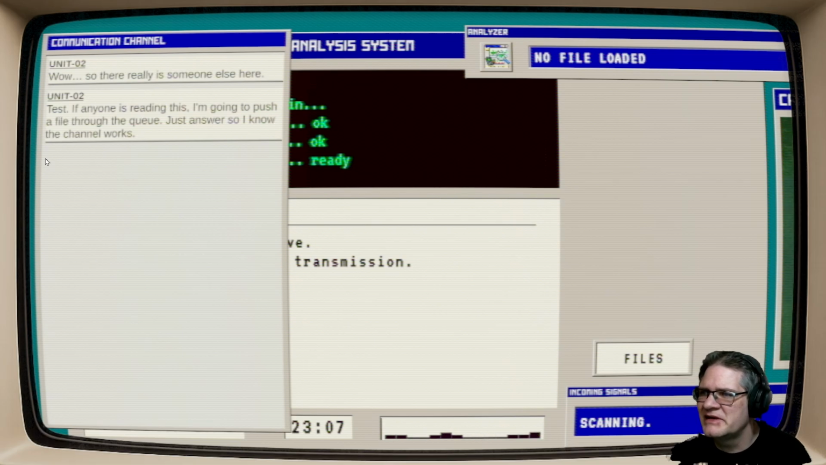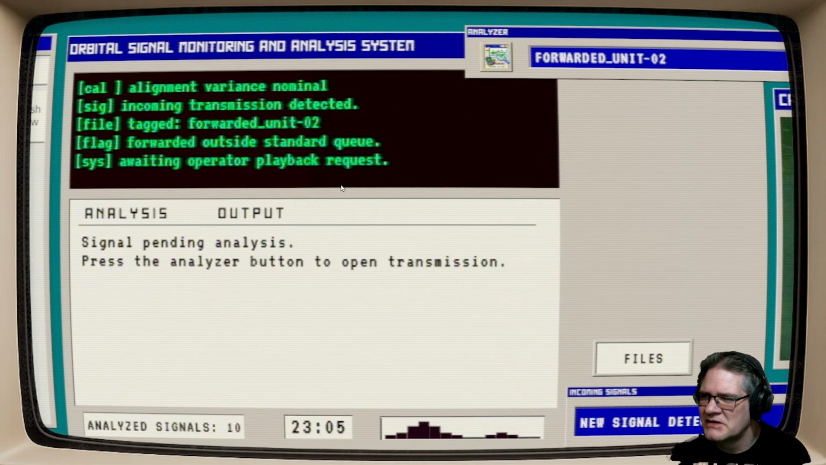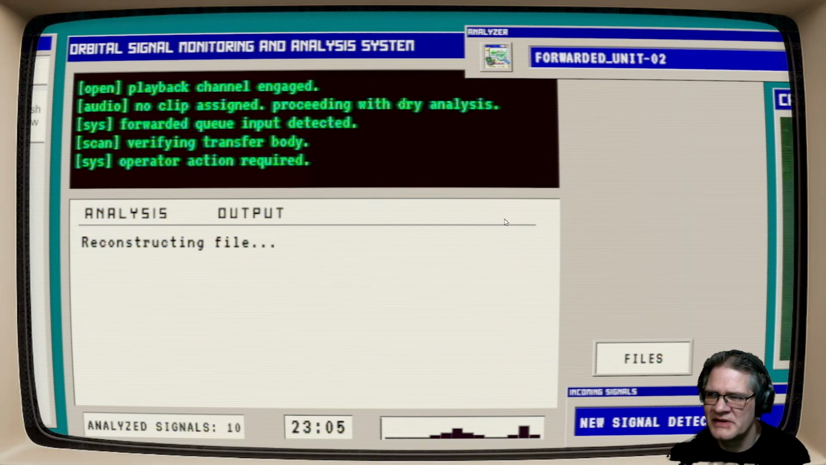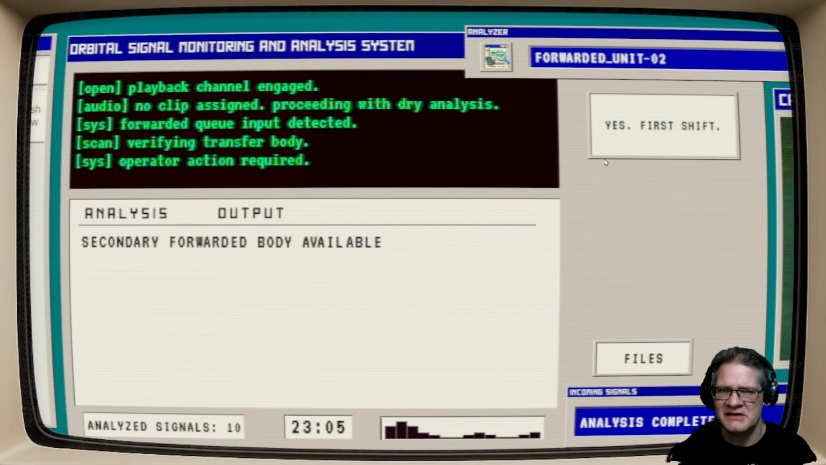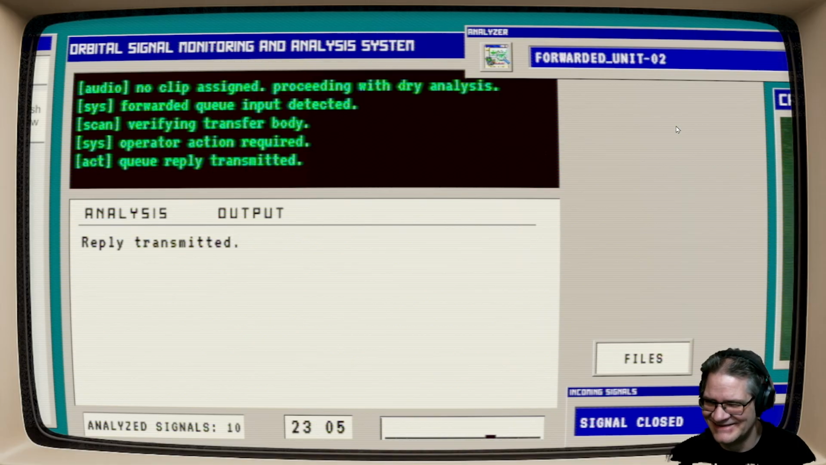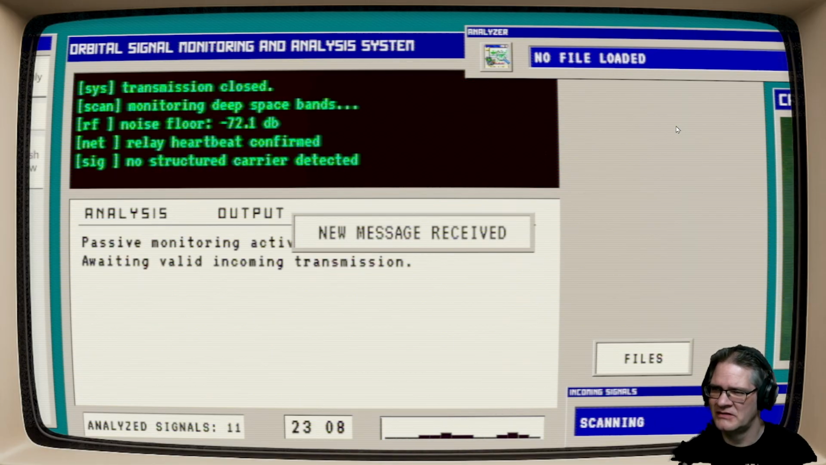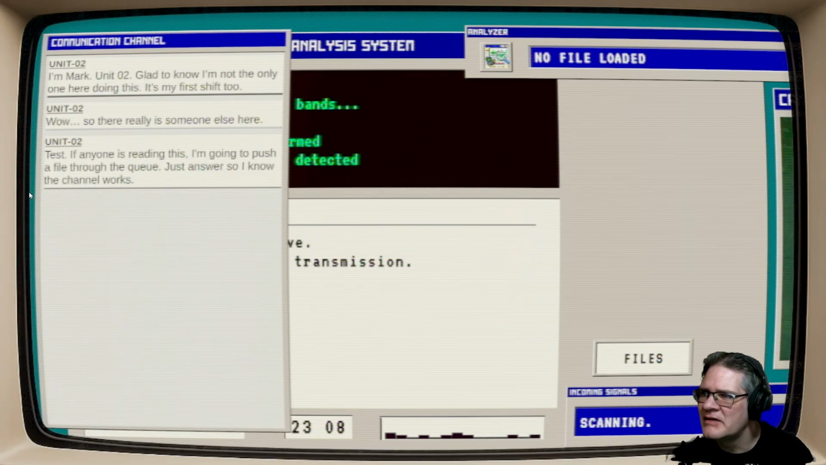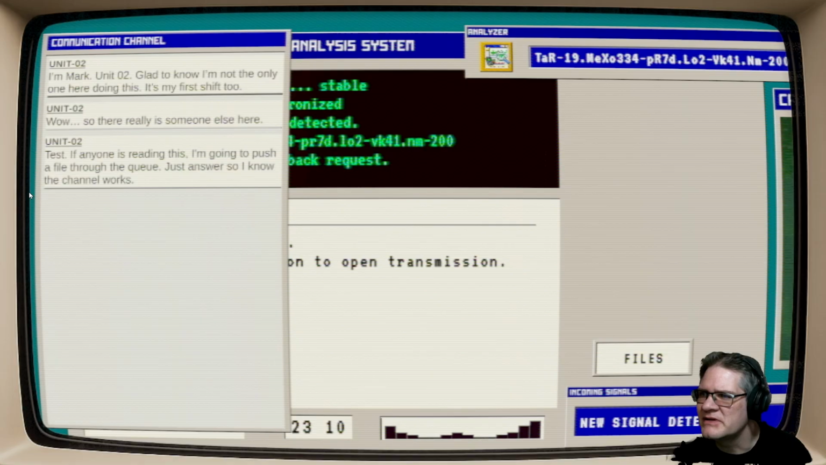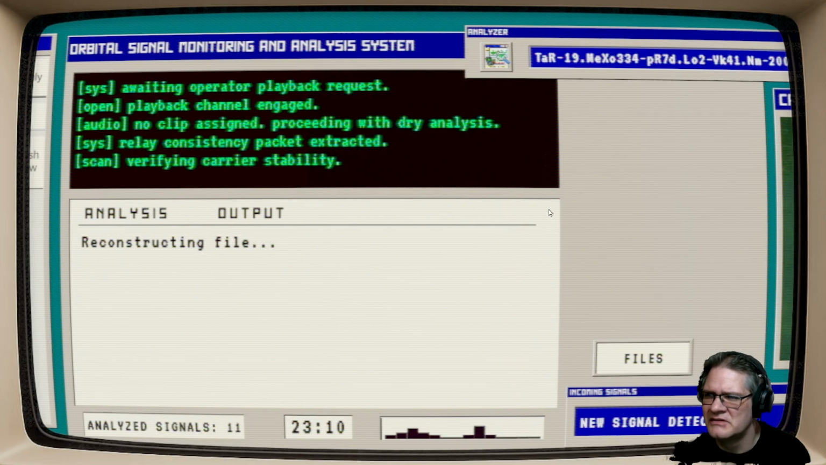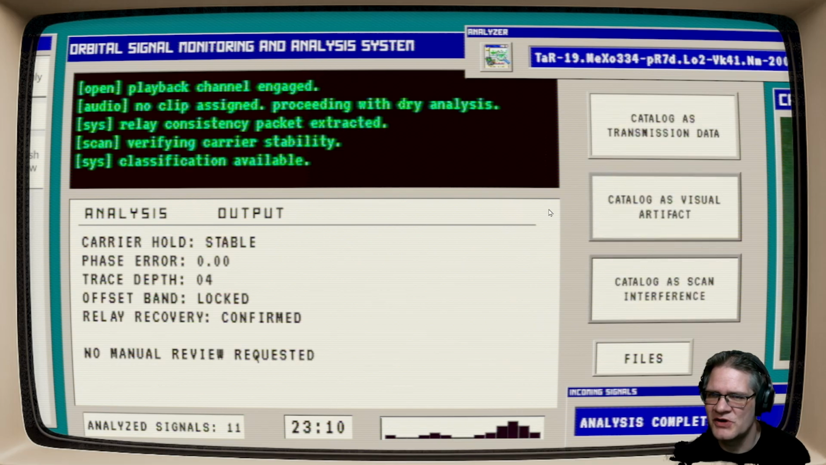Wow, so there really is someone else here. Yep, I hear. Alright, is this going to be our way of communicating? Yes, first shift. Why do I have a button for yes, first shift? Alright, I'm Mark, Unit 2. Glad to know I'm not the only one here doing this. It's my first shift too. Something's going to happen to Mark, isn't it?